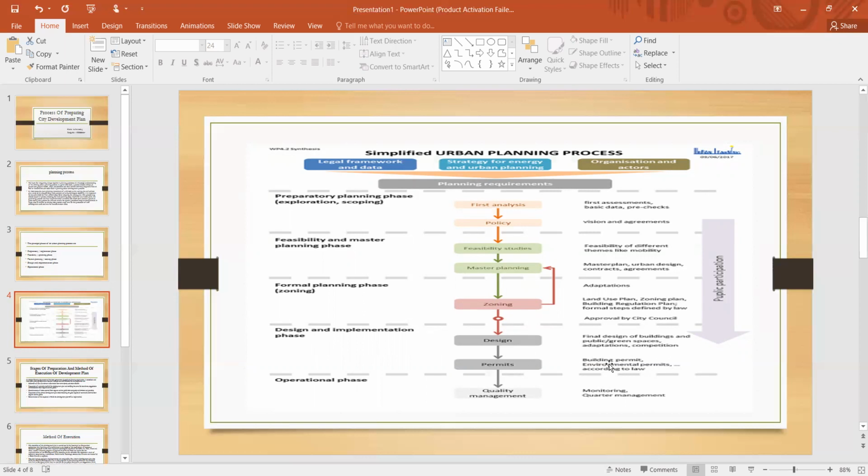And then permits: building permits, environmental permits according to law. Operational phase: quality management after permits, monitoring and quarter management.